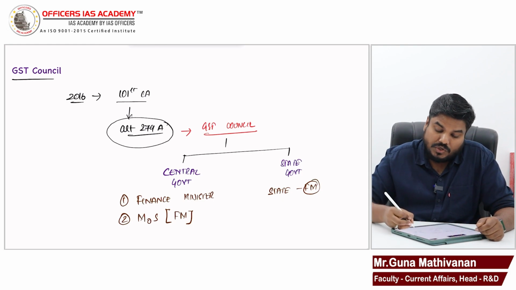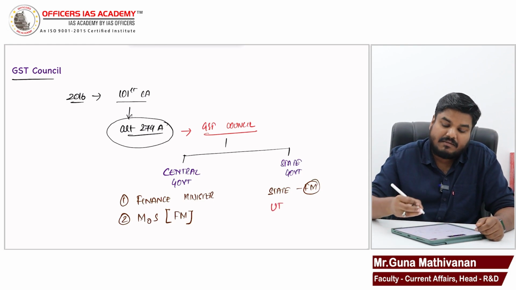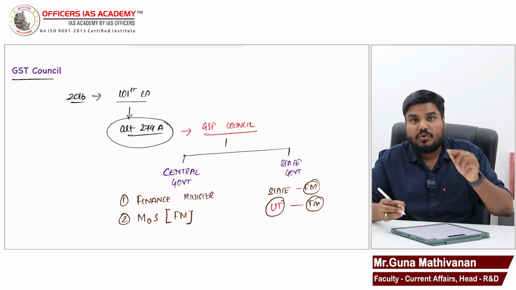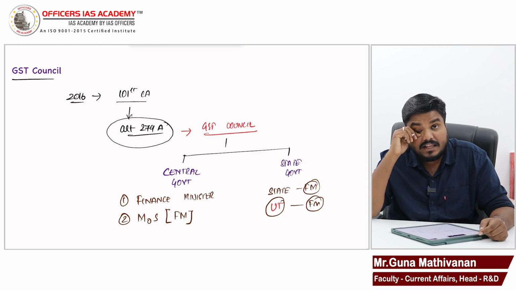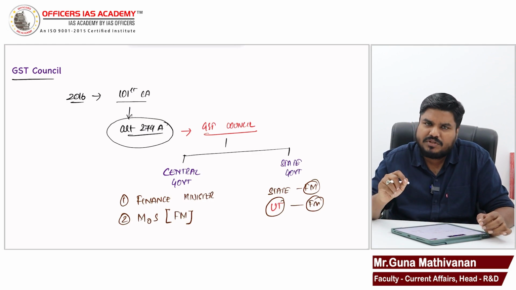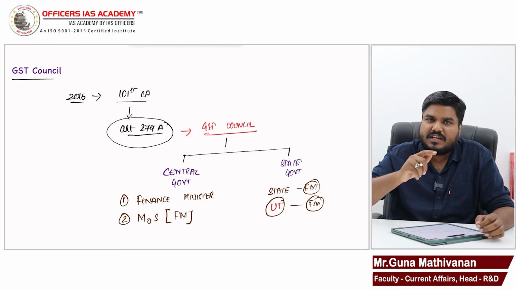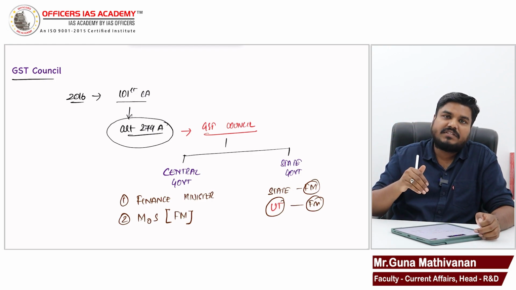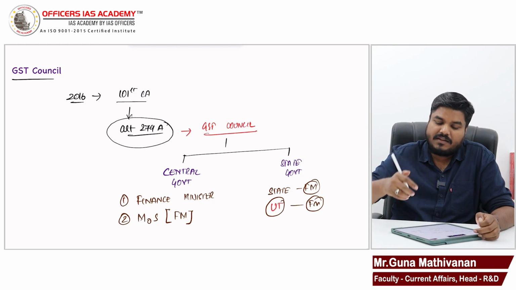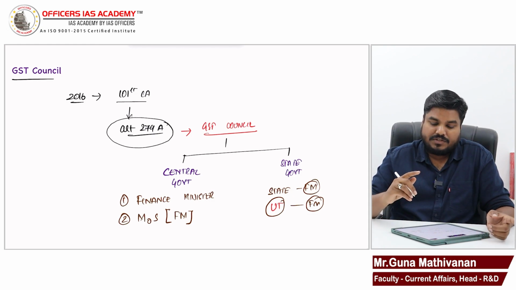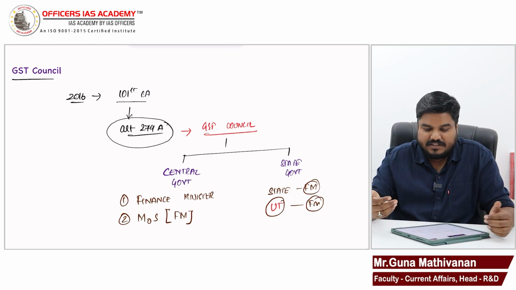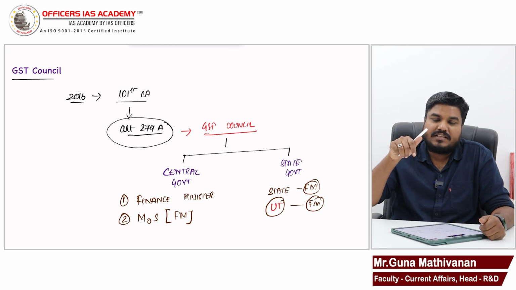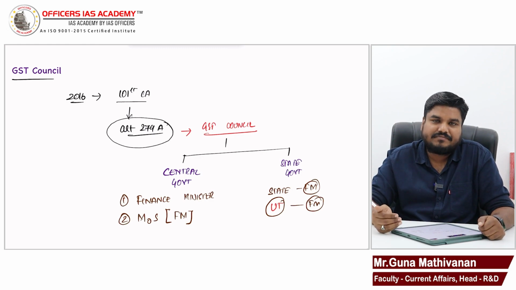And also, Union Territory will also be represented by finance ministers from those union territories which are having legislatures. Delhi is having, Puducherry is having, very soon Jammu and Kashmir also will be having legislature. So central government is represented, state government is represented, union territories with legislature will also be having representation.